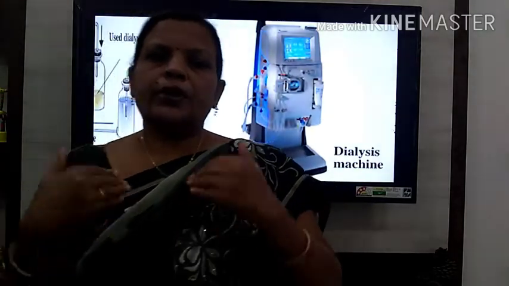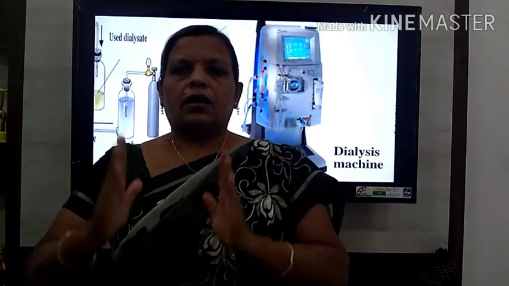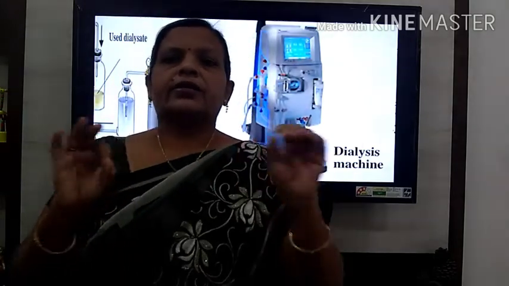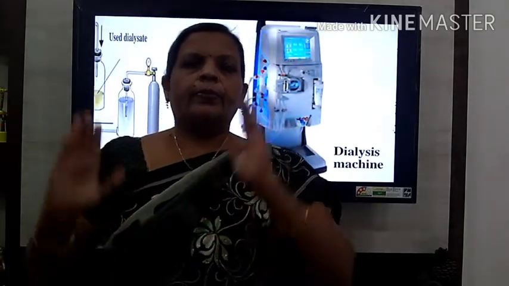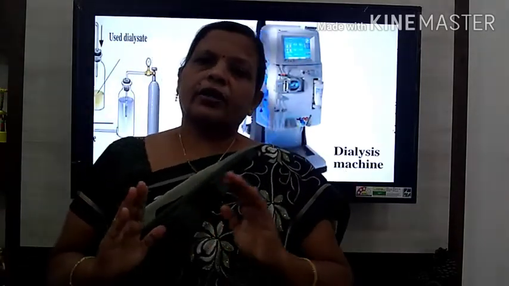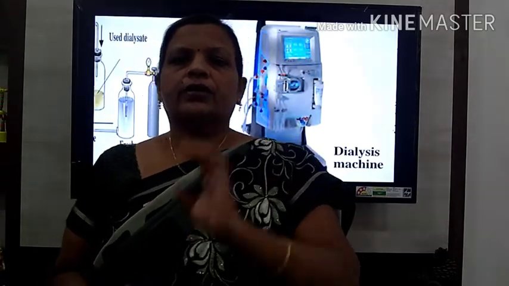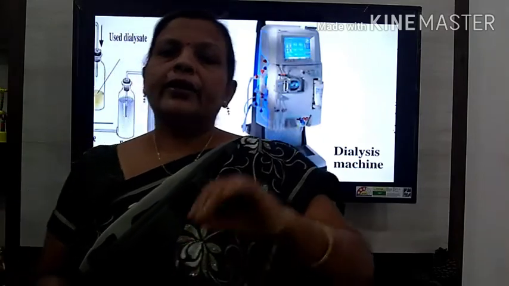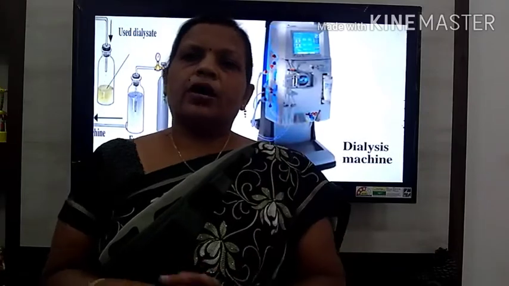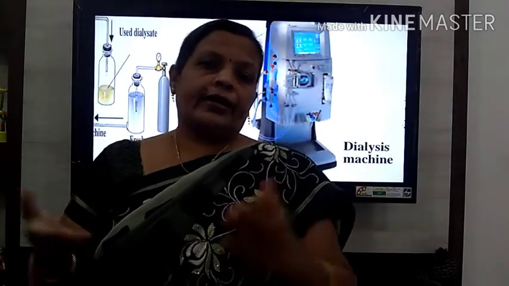Sometimes, because of injury, accident or any disease, the normal functioning of our kidney is disturbed. And if the filtration of the kidney is not done properly, then this nitrogenous waste, that is the urea, may accumulate in different parts of our body, and it may damage the various organs, or it may also damage the kidney and death may occur.